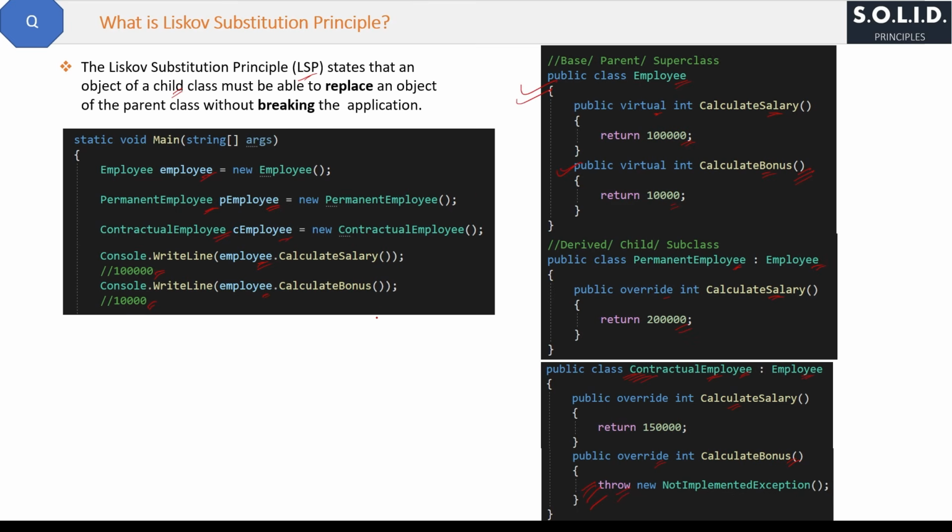Now listen carefully and read the definition again. The LSP states that an object of a child class must be able to replace the object of the parent class.